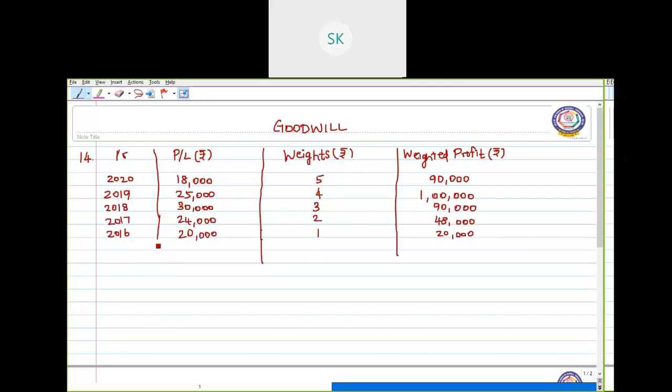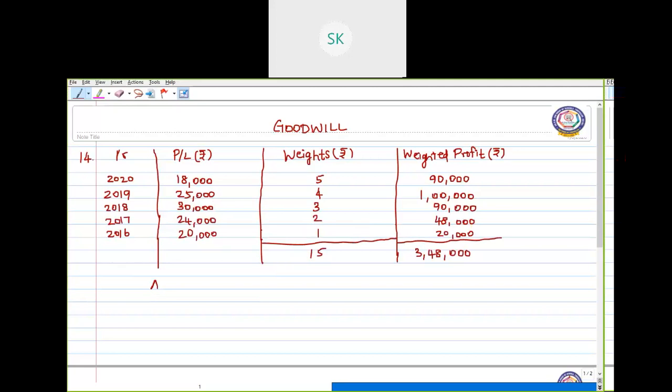Now total the weighted profit and the number of weights. Okay, so total weights is 15 and the total of weighted profit is 3,48,000.